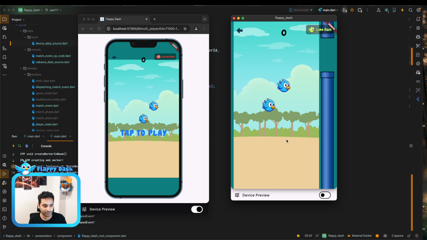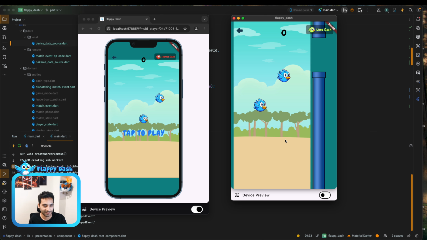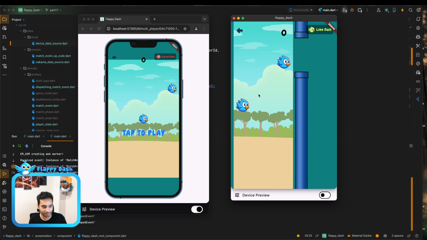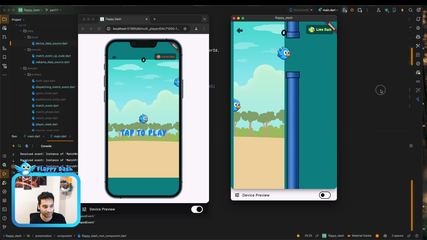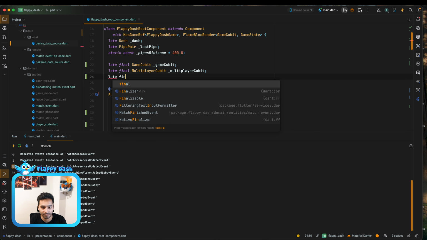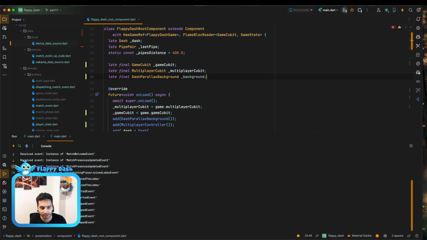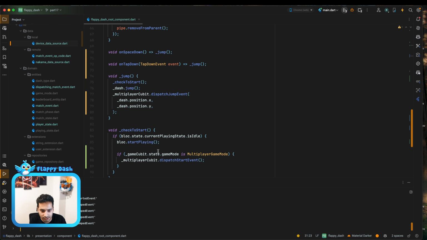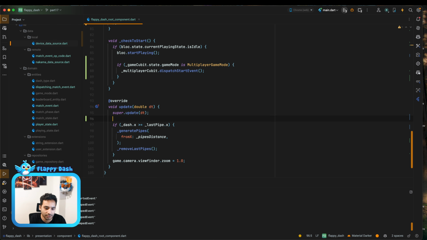Yeah, as you see, we are moving the player, and also it is moving here. And the point is that we need to move the background also with the player. So let's do this. Let's have a reference of it. Late final background, and it's going to be here. And in the update, we can just say, where's the update here? We can just say background.x equals the dash.x. And yeah, so this way we are updating the background.